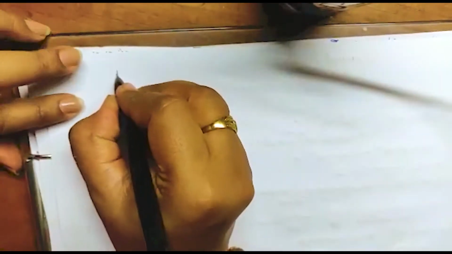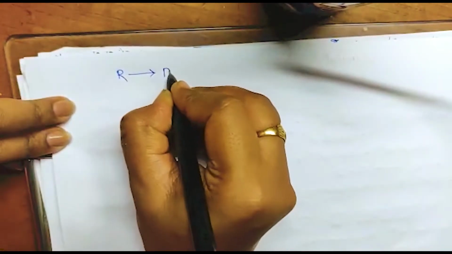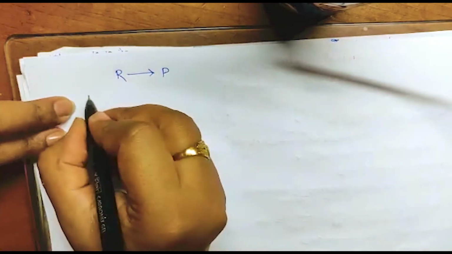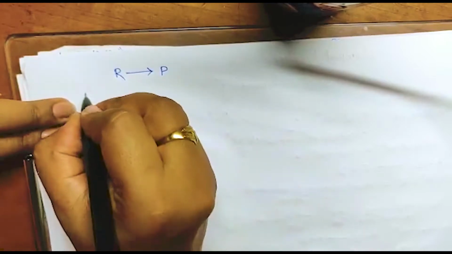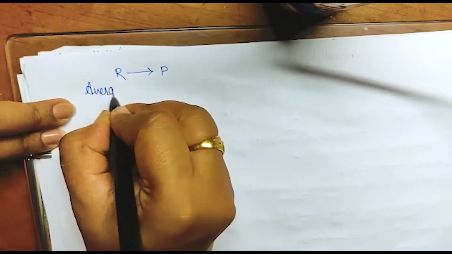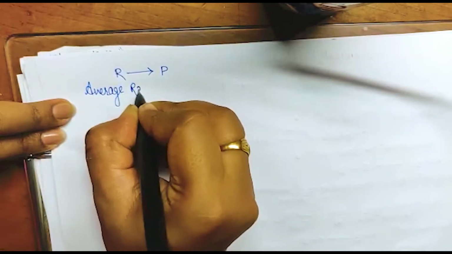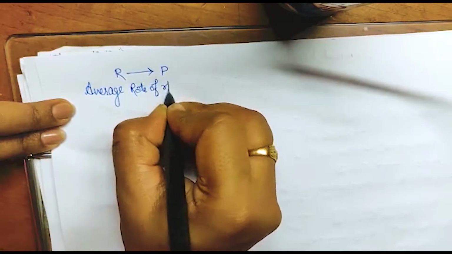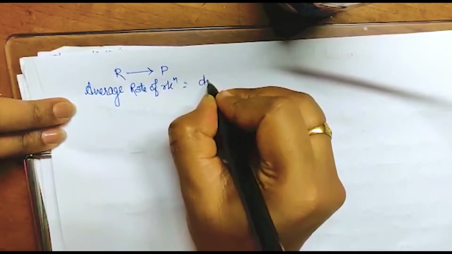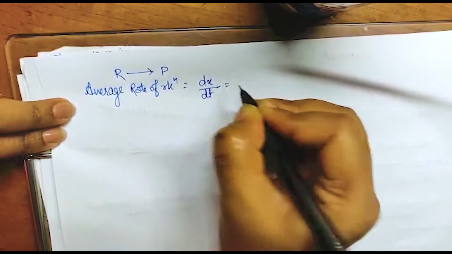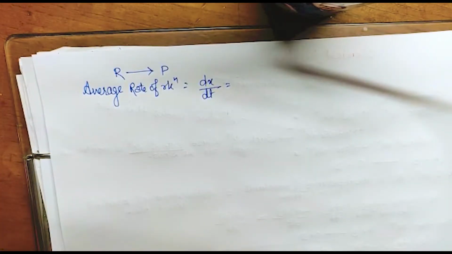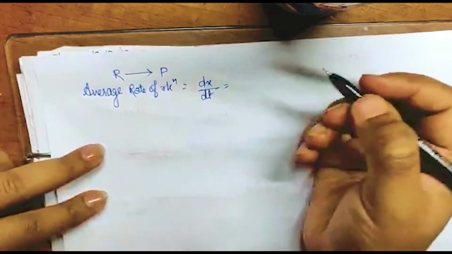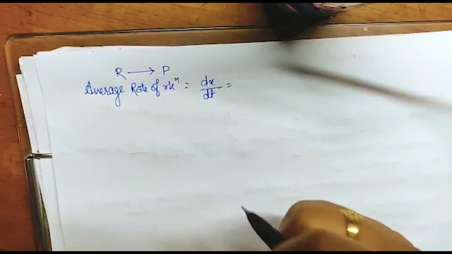Suppose I'm giving you, this is the reactant and this is going to convert into product. If I ask for the average rate of reaction, it can also be written as dx upon dt, and that is the change in concentration only, averaged throughout, like final concentration minus initial concentration.